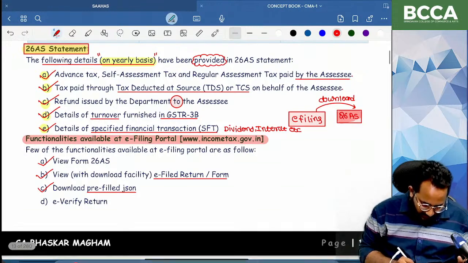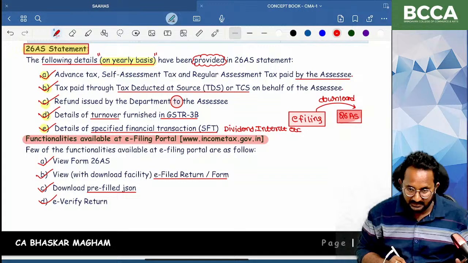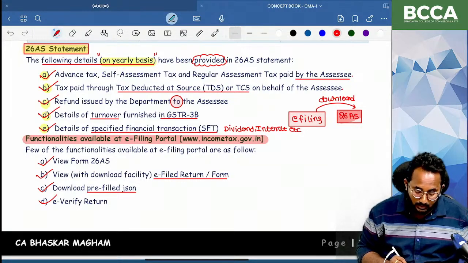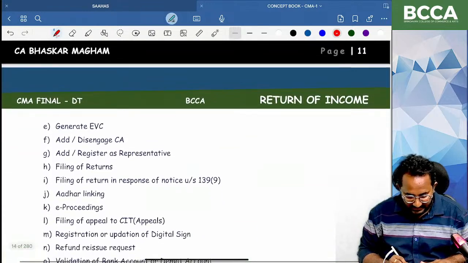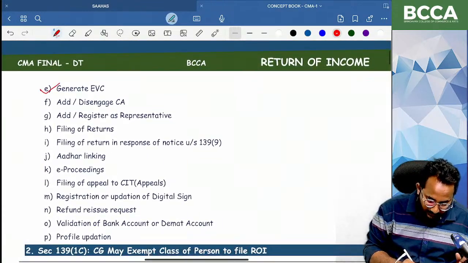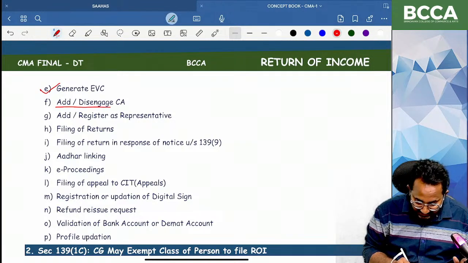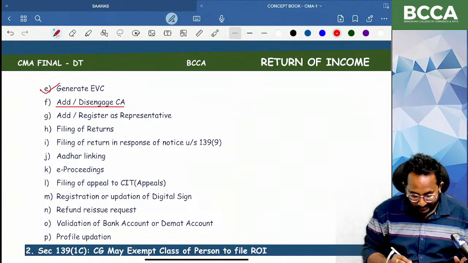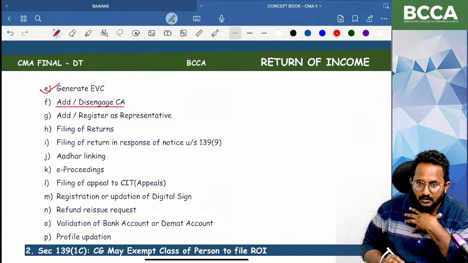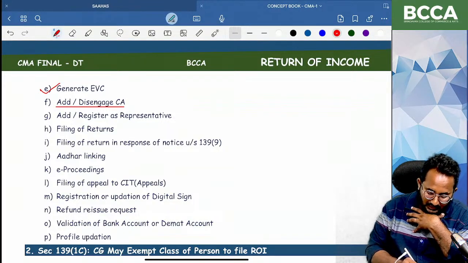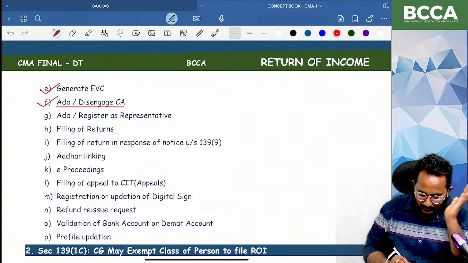Next, you can e-verify the return of income. I think you know that on the e-filing website we can e-verify the return of income by using Aadhaar-enabled OTP, or by using EVC, the electronic verification code, or digital signature. You can generate the electronic verification code and add and designate a CA. So in my case, I'm a salaried employee doing a software job. At the time of filing my return of income, I can add my CA details. I can remove my CA details also. I will show you all the things now.